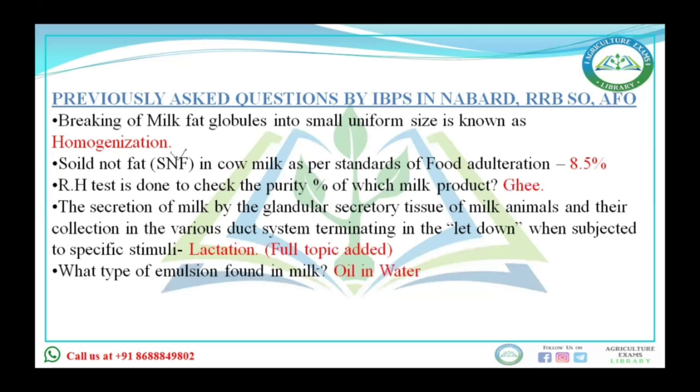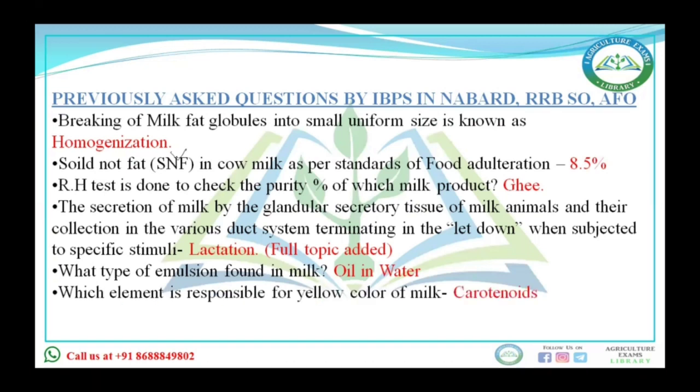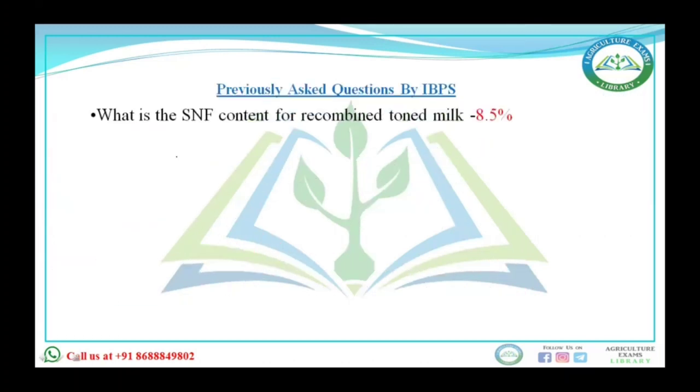The emulsion that is found in the milk is oil in water. This also we have discussed. Which element is responsible for the yellow color of milk? That is carotenoids. Which hormone is responsible for milk letdown? That is oxytocin. What is the SNF content of recombined toned milk? It's 8.5%. This also we have discussed.